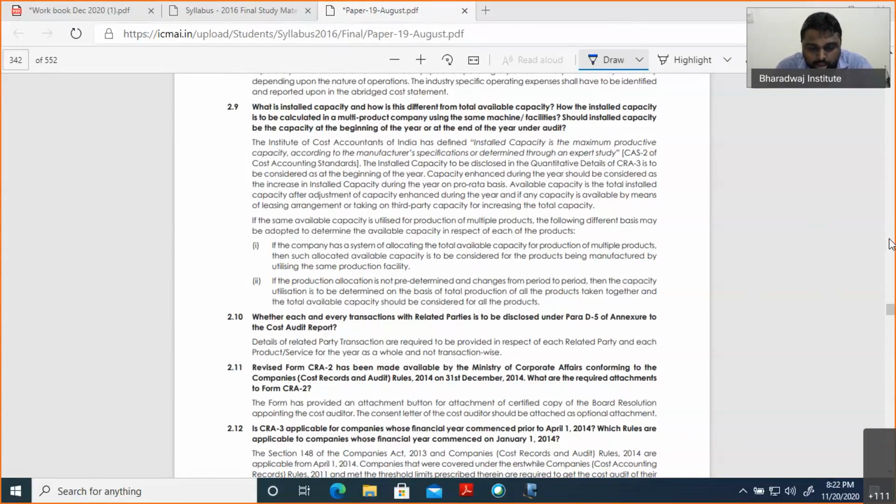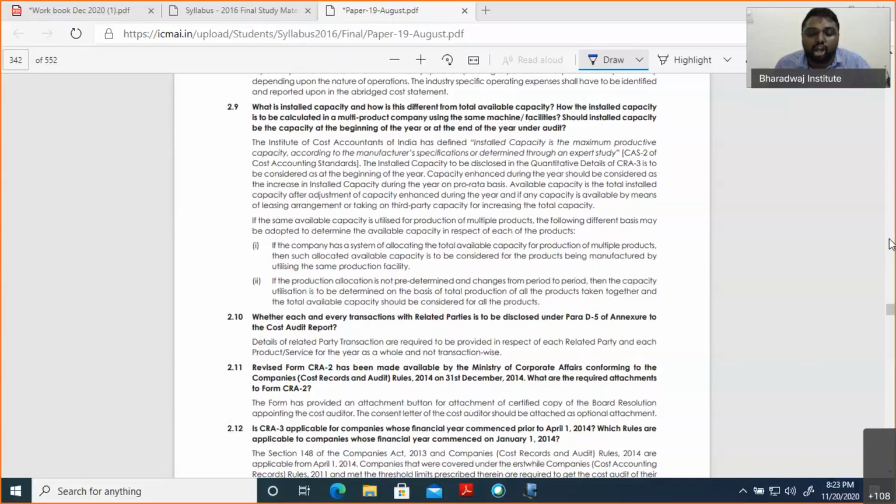Preeti is asking about the rotation process. There is a Companies (Cost Records and Audit) Rules provision which tells about rotation of auditors. If I am not wrong, it is discussed under Rule 7. It says that after a specific period, the auditor has to be changed. That is rotation of auditor. The point we have to learn is that cost auditor rotation is not applicable.